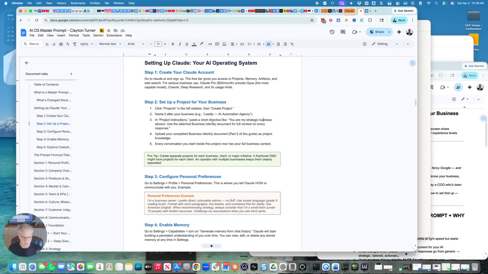The one that I mostly have is: your most strategic business advisor. Use the attached business identity document for full context for every response.